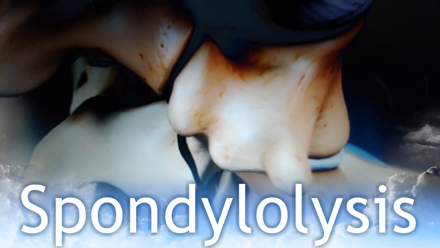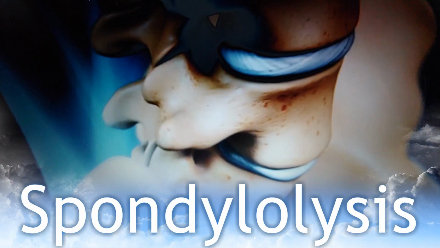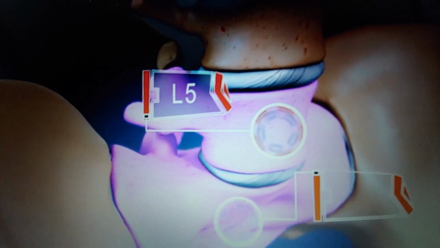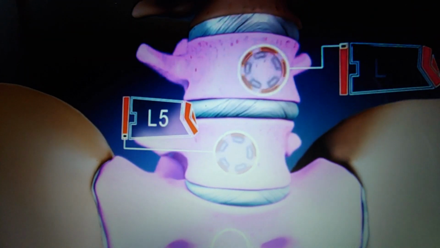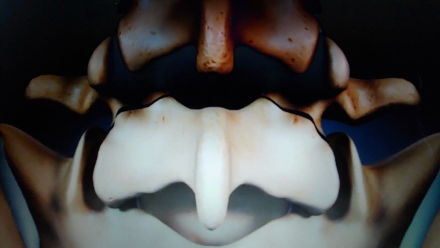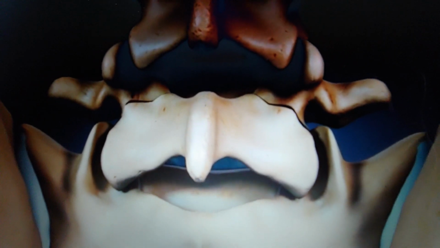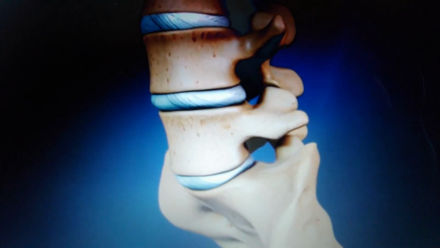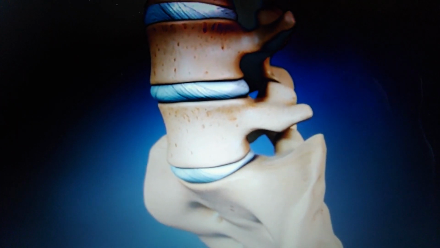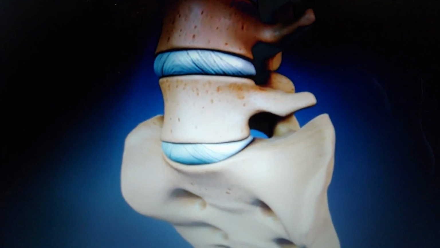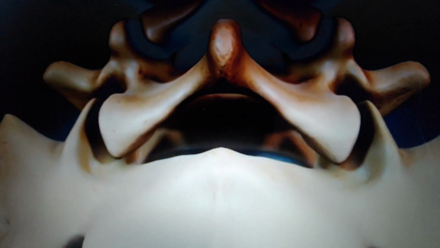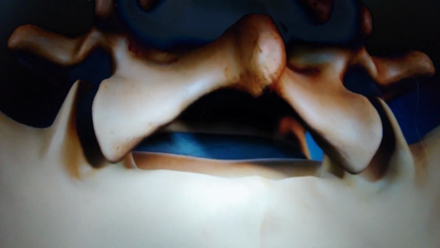Fractures of the pars interarticularis, known as spondylolysis, usually occur at the L5-S1 level and rarely at L4-L5 or higher. They can occur on one side of the vertebra or on both. Spondylolysis usually occurs in children between the ages of 5 and 7. It is sometimes called the gymnastics fracture because it is associated with sports that require a lot of bending backward. It is thought that repetitive stress on the spine has a cumulative effect that causes the pars interarticularis to break.